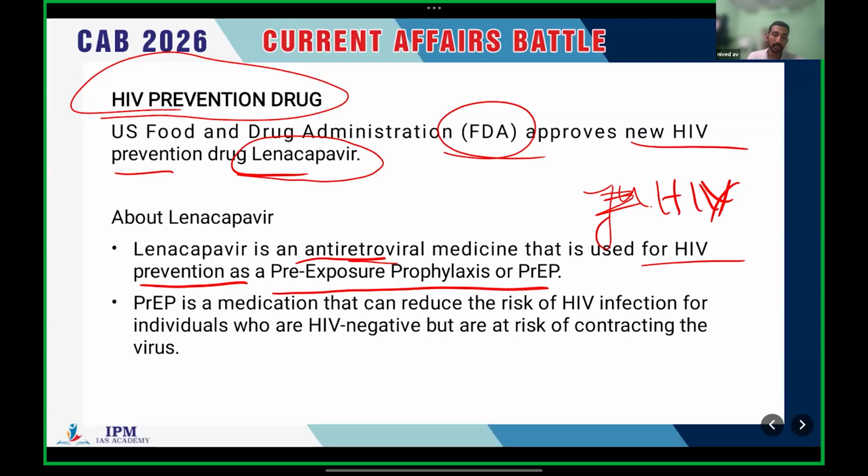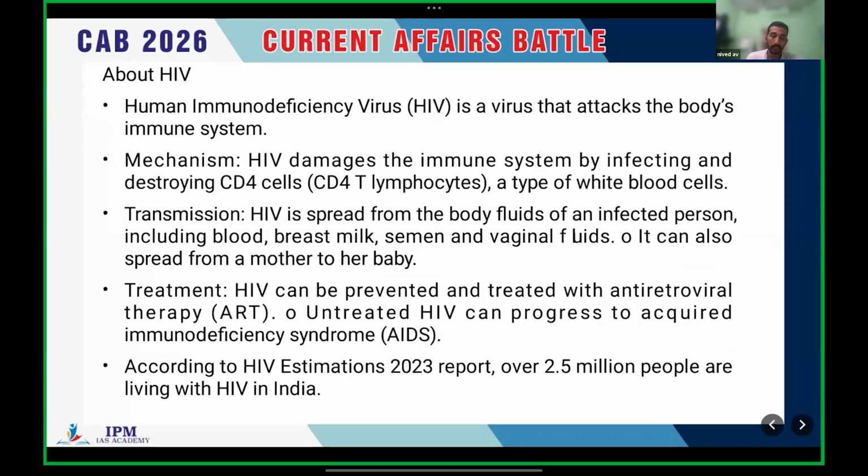That is a pre-exposure drug, a medicine that can reduce the risk of HIV infection for individuals who are HIV negative but are at risk of contracting the virus. Just keep the term lenacapavir in your memory. UPSC is only going to ask what is lenacapavir if they are planning to ask a question from this topic.